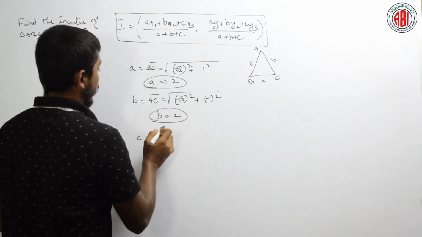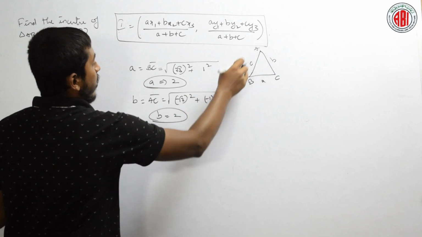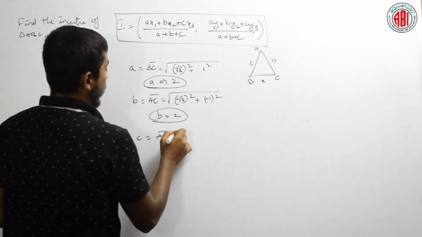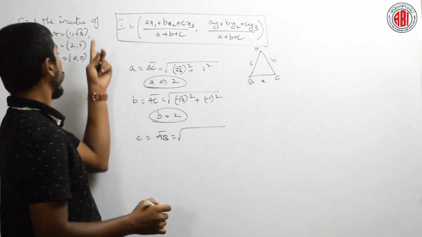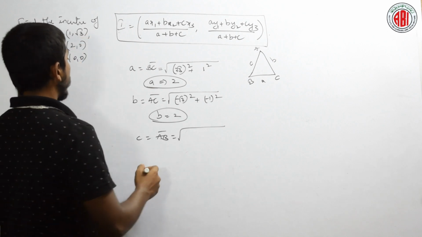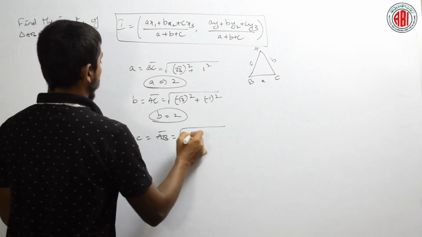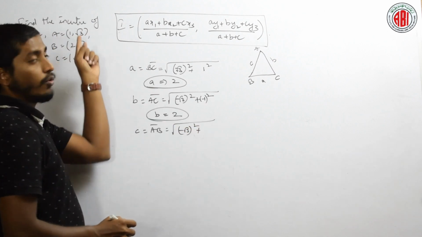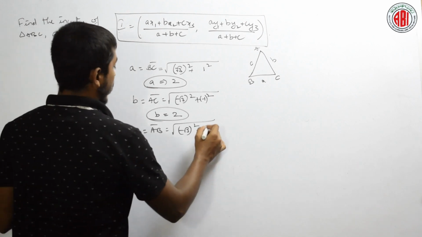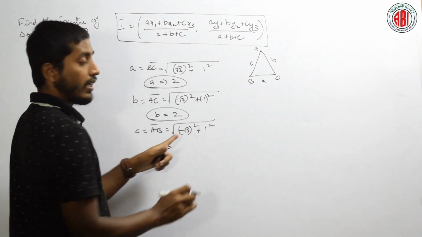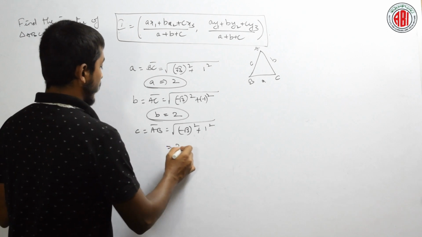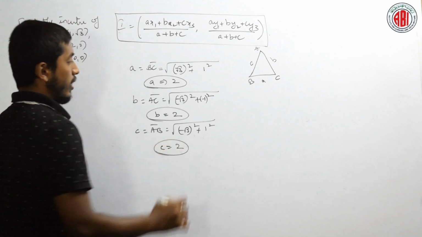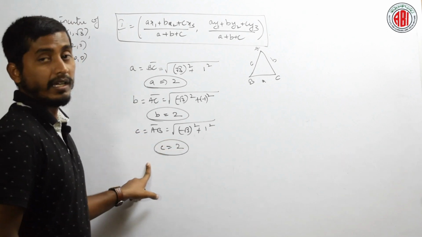To find the value of c, what is c here? That is nothing but AB, which is equal to under root, 0 minus root 3 is minus root 3, plus 2 minus 1 is 1 square. Root 3 square is 3, 3 plus 1 is 4, which is again 2. Is it clear? We got the values of a, b and c.